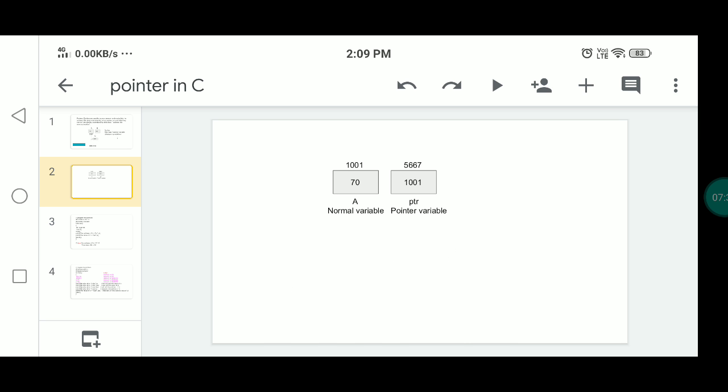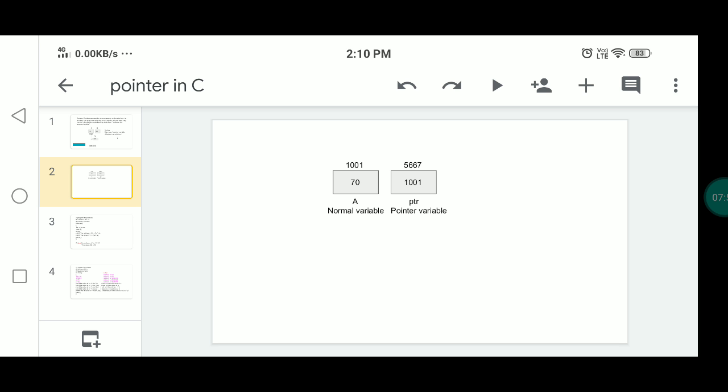Then here is another example. The first variable is a, the second variable is ptr. The first variable a is the normal variable, and it can be assigned the value 70. The next variable is ptr, which is the pointer variable, and it will be assigned the address of a.